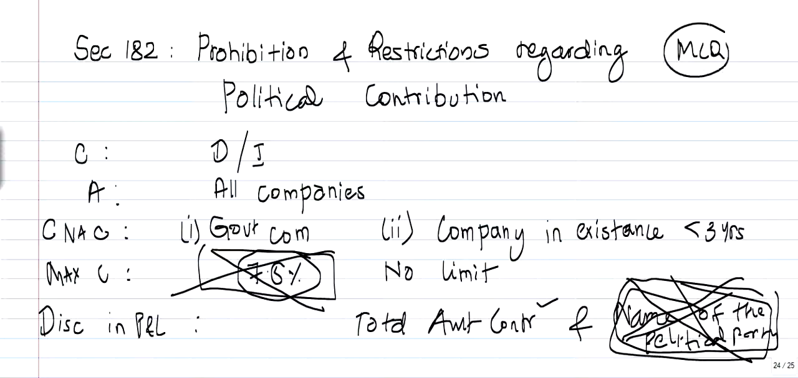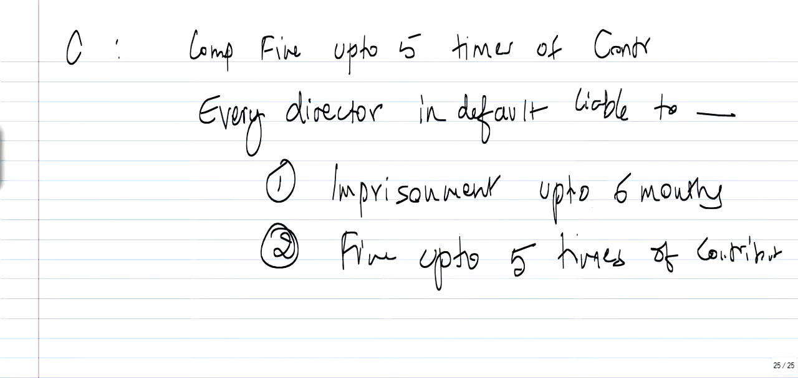MCQ possible questions. Prohibition and restriction regarding political contribution. Contribution directly or indirectly, applicable to all the companies. Contribution not allowed: Government companies and company in existence less than 3 years. Maximum contribution limit, no limit. Disclosure in P&L account, total amount contributed. Company fine up to 5 times of the contribution. Every director in default liable to imprisonment up to 6 months or fine up to 5 times of the contribution.